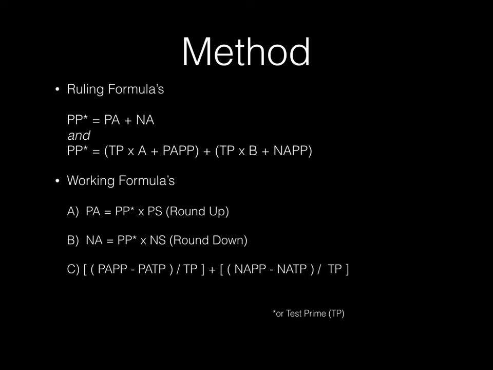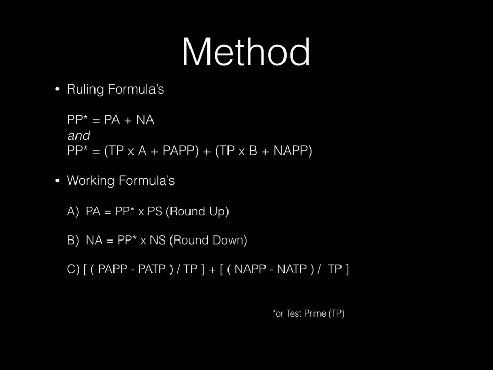It is in the next working formulas where we get down to the business of determining primality for any given potential prime. Formulas A and B determine the positive and negative aspects for the potential prime and satisfy the first ruling formula. It is in Formula C where we are able to determine the two missing variables from the second ruling formula. The working formulas are read as the positive aspect is equal to the potential prime times the positive spin, which is then rounded up. The negative aspect is equal to the potential prime times the negative spin, which is then rounded down.